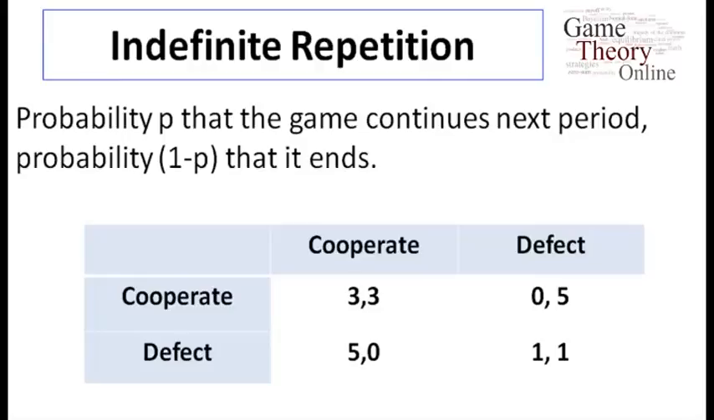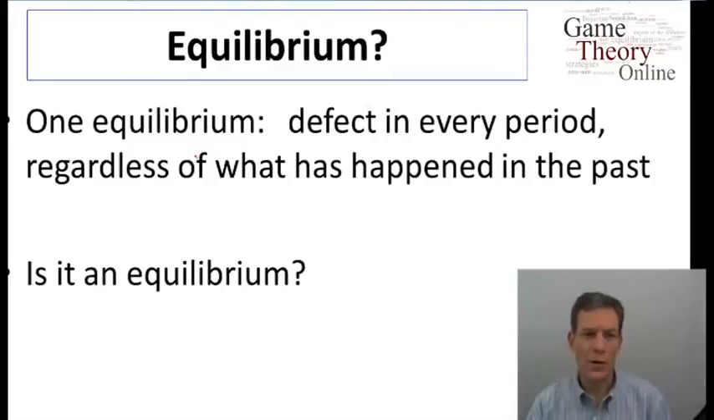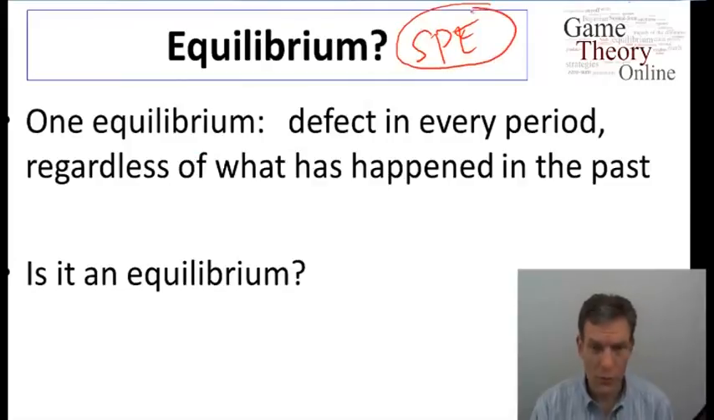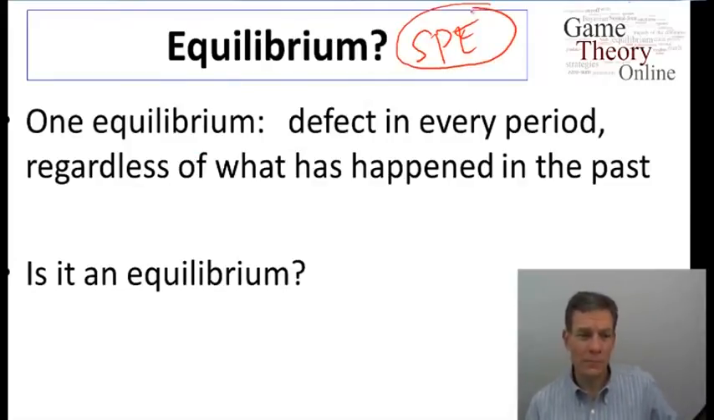So we will play a period, then after that period's over, we flip a coin: probability p, the game continues, probability 1 minus p, it stops. And then we continue in that manner after each period, deciding whether we continue or not with this random probability. So what kind of equilibria can we find? And in particular here, let's look at subgame perfect equilibria. So let's look for subgame perfect equilibria of this game.